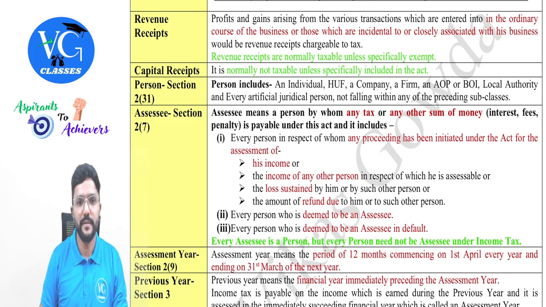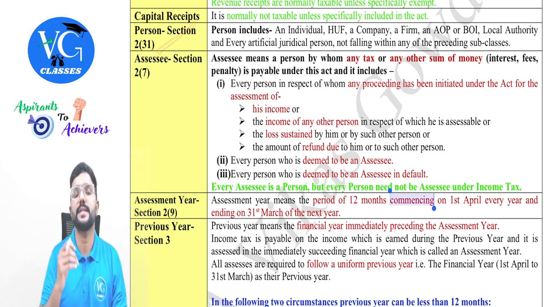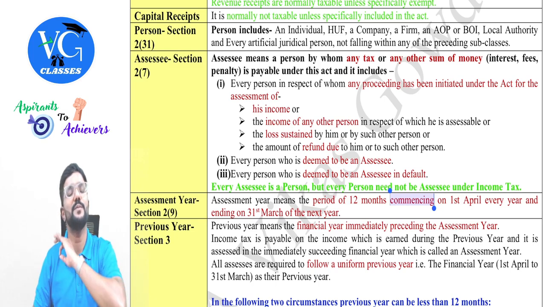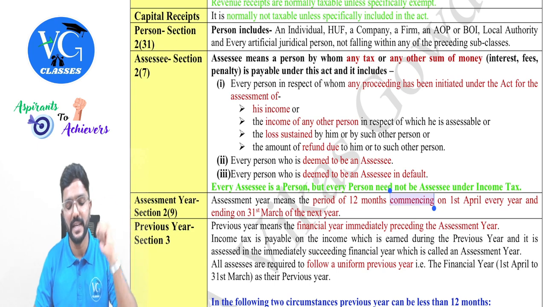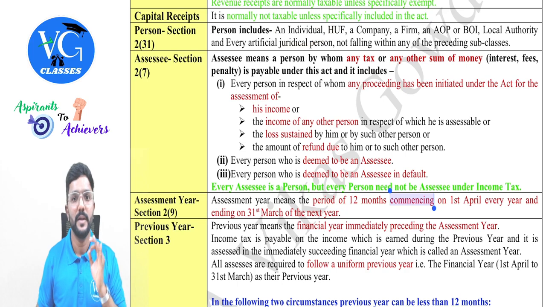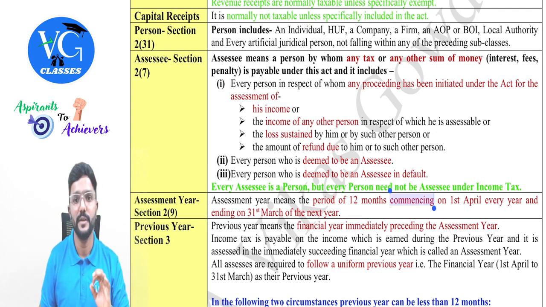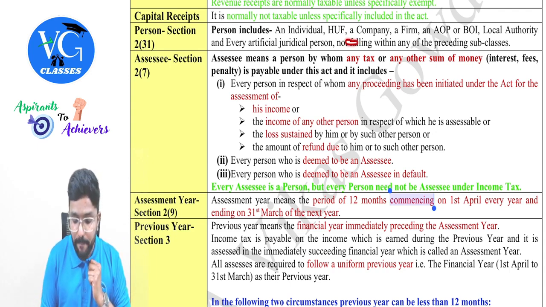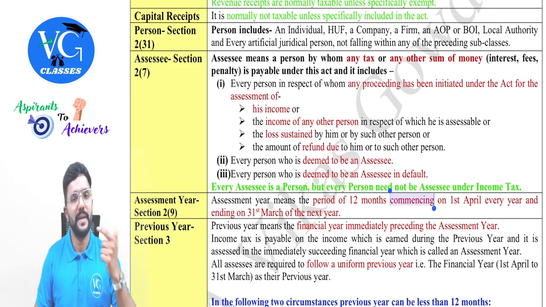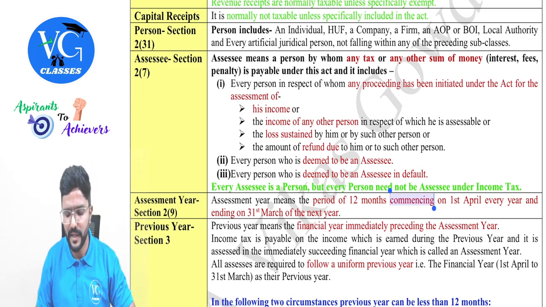Okay. Then we will move to the definition of person. Person is defined in section 2 clause 31. Person includes almost everyone, guys. Let us see the list. Person includes an individual like you and me, natural human beings, then Hindu undivided family, that is HUF, then a company, any company, guys, whether public company, private company, OPC, or government company, any type of company, foreign company, Indian company, domestic company, everything is covered.